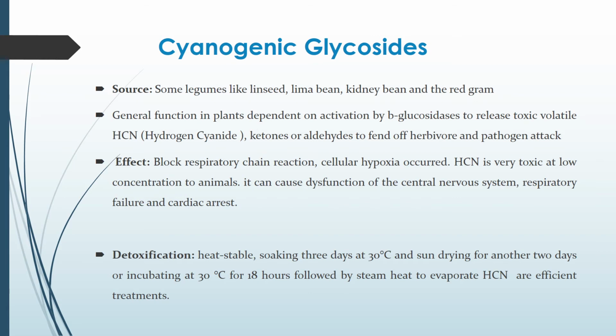It is heat stable. So soaking for 3 days at 30 degrees Celsius and sun drying for another 2 days, or incubation at 30 degrees Celsius for 18 hours followed by steam heat to evaporate the hydrogen cyanide, are efficient treatments for removal or reduction of cyanogenic glycosides from the food.